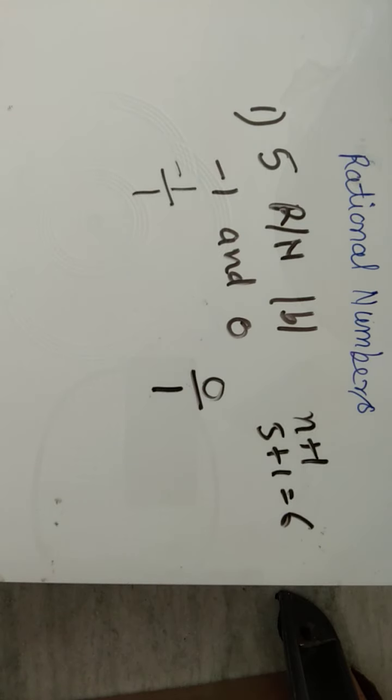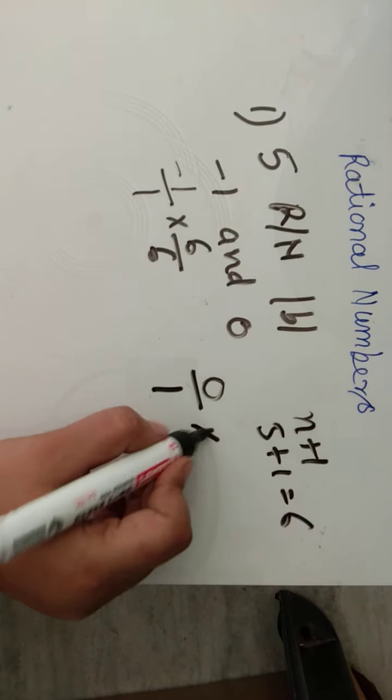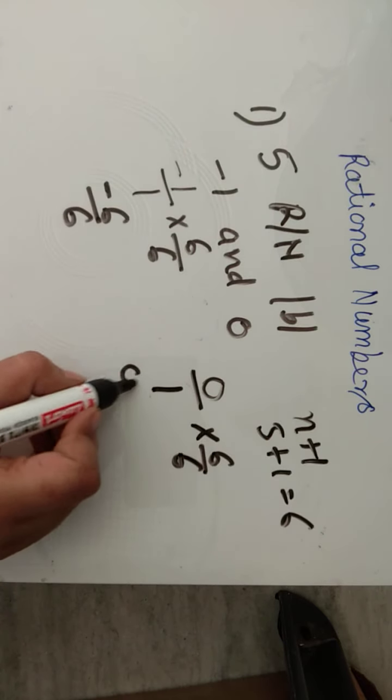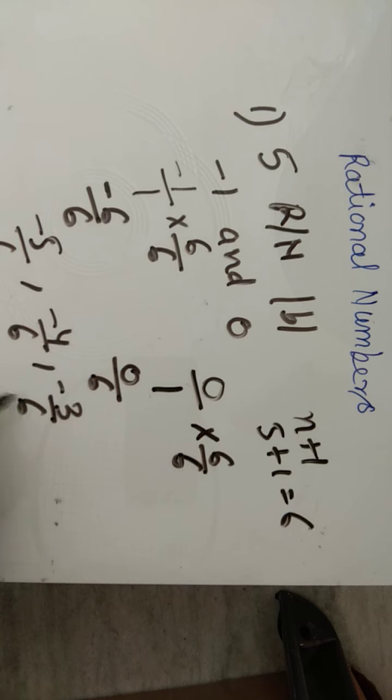We will multiply both the numerator as well as the denominator. Now we get minus 6 upon 6 and 0 upon 6. Now you can easily write the 5 rational numbers in between: minus 5 upon 6, minus 4 upon 6, minus 3 upon 6, minus 2 upon 6, and minus 1 upon 6. These are the rational numbers in between.